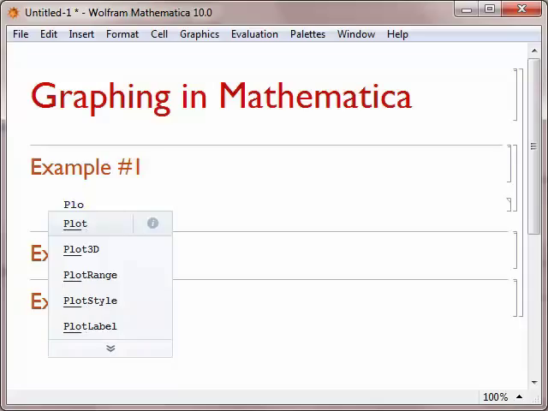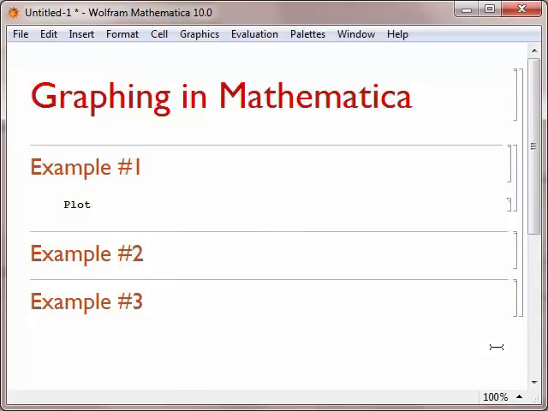Notice that if I type PLO without the T, Mathematica doesn't know what that word means, so it shows the word in blue. However, as soon as I type a T, it shows that Mathematica does know the word Plot and it changes the word to black. That's a great visual indication that you can use as you're creating commands in Mathematica. If you ever see a word that's in blue, Mathematica doesn't know that word, and you should think about whether you've misspelled it or forgotten to capitalize.